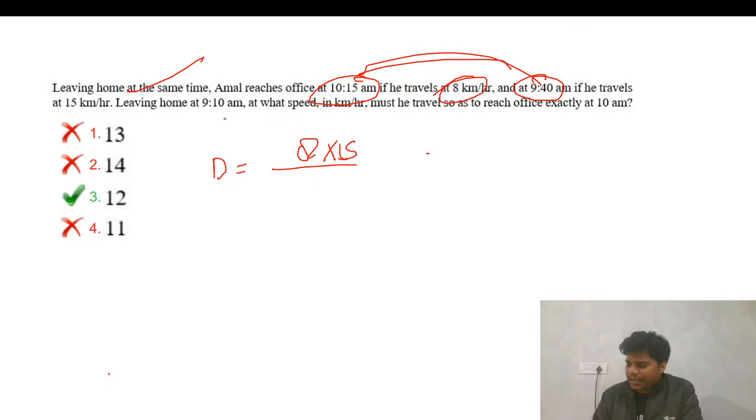Yeah, that is also fine. That is also we can do. But like I have told, there is a direct formula for this. I just misread the information, and it was very simple.